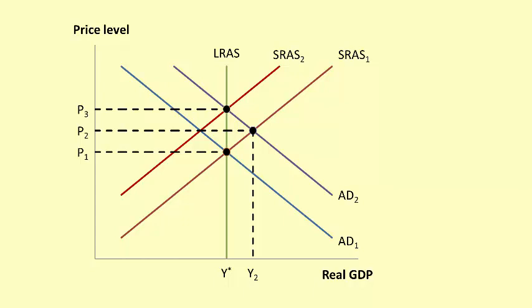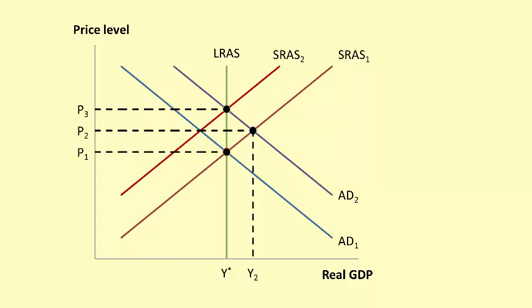Compared to the previous short-run equilibrium, real GDP has fallen from Y2 to Y star, and the price level has risen from P2 to P3. Compared to the long-run equilibrium before the shift in aggregate demand, the price level has risen from P1 to P3. While real GDP has not changed, it is still at potential GDP.